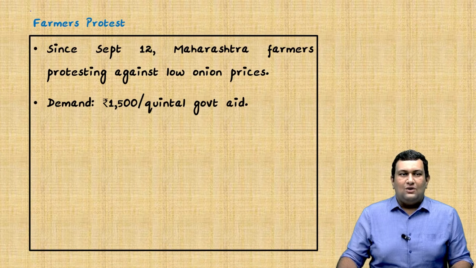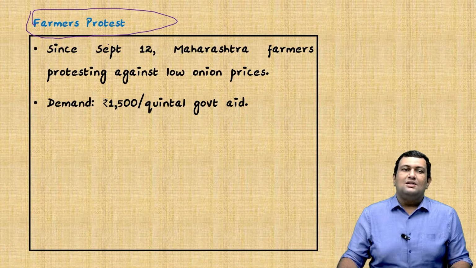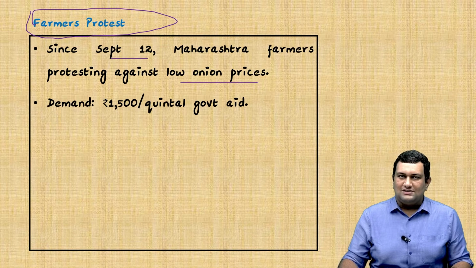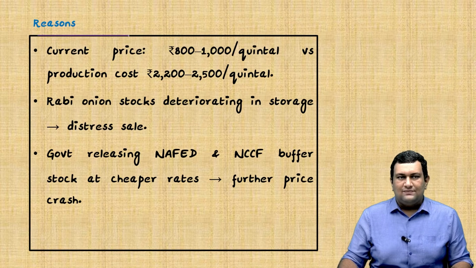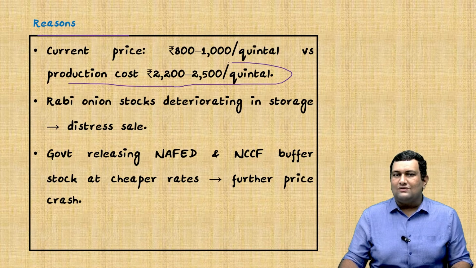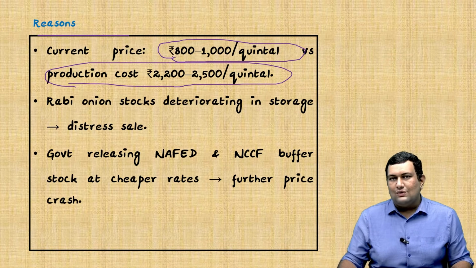So we will see now why the farmers are protesting. Since September 12, the farmers of Maharashtra have been protesting for low onion prices. They are demanding about 1,500 rupees per quintal as government aid. Now we'll see the reasons. The main reason is the cost of production is about 2,200 to 2,500 per quintal, but the current price at which they are selling is only about 800 to 1,000 rupees per quintal.